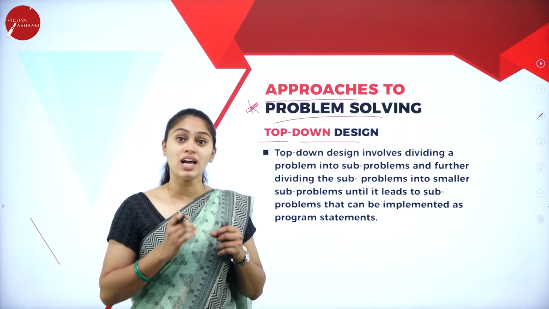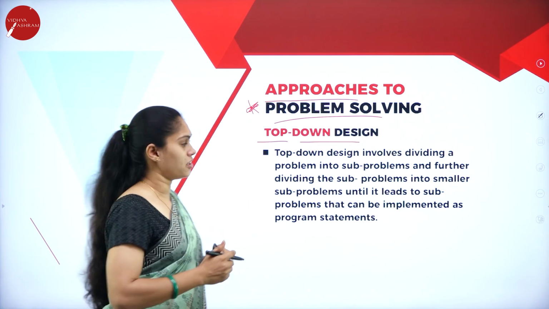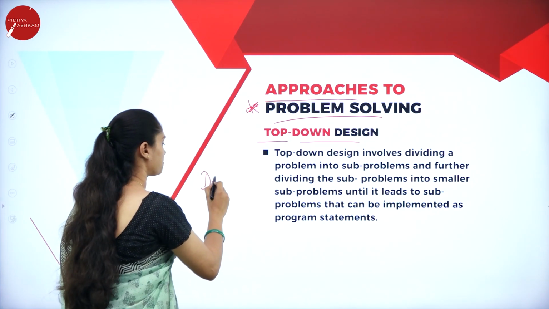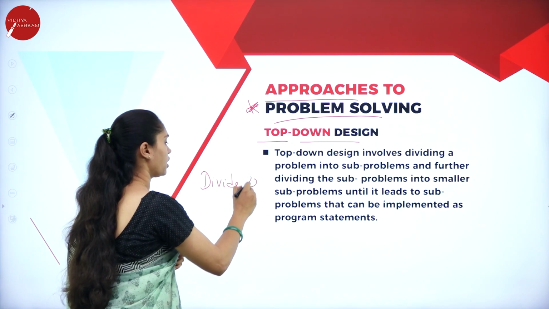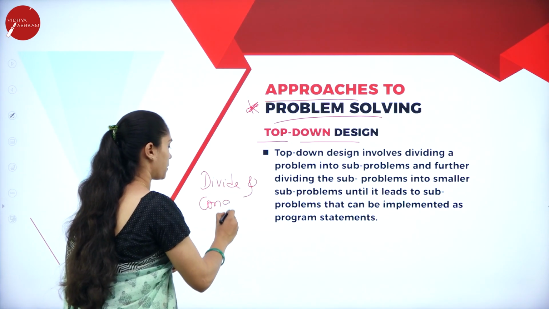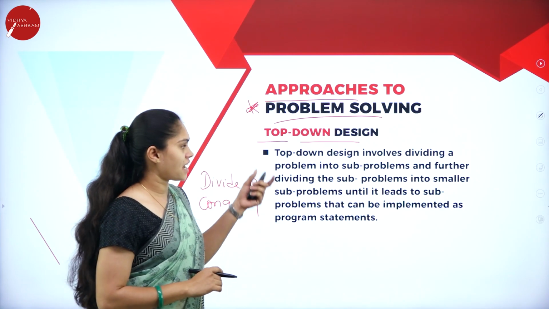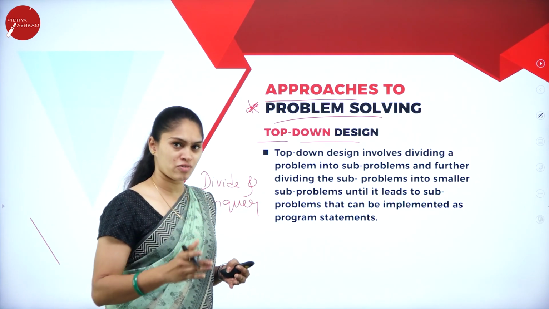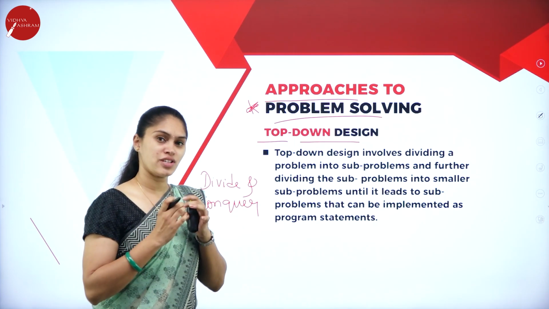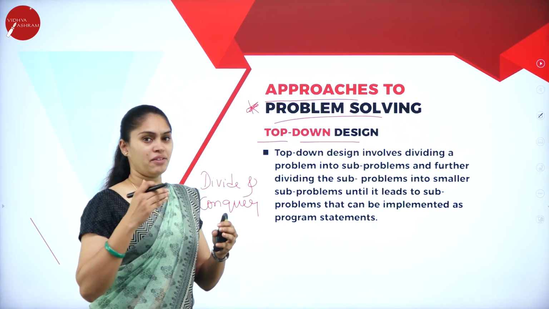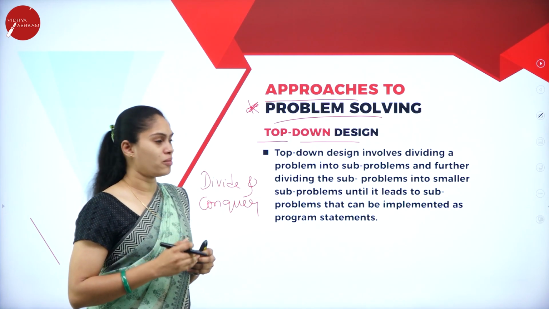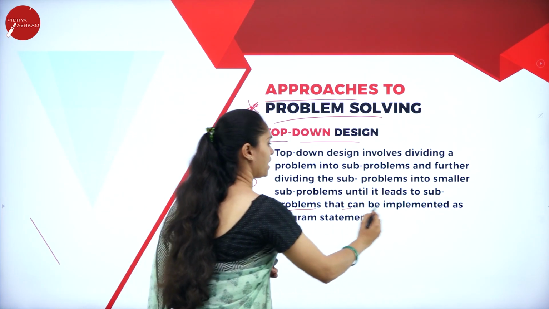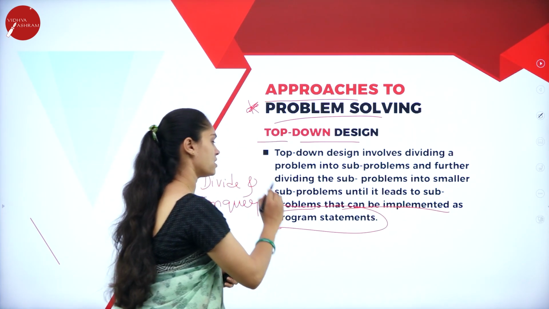It is nothing but the divide and conquer method. We divide a problem into a number of sub-problems, and each sub-problem is divided into smaller sub-problems, so that it can be implemented as a programming statement.